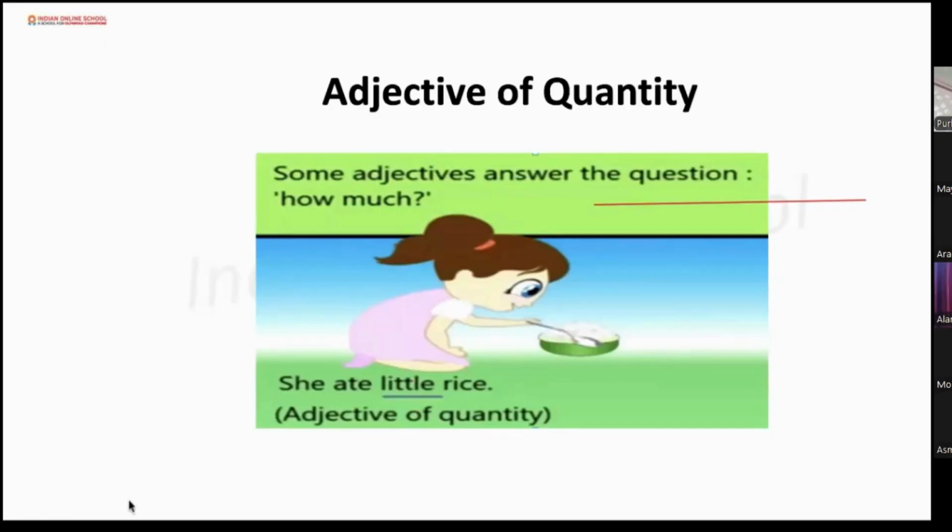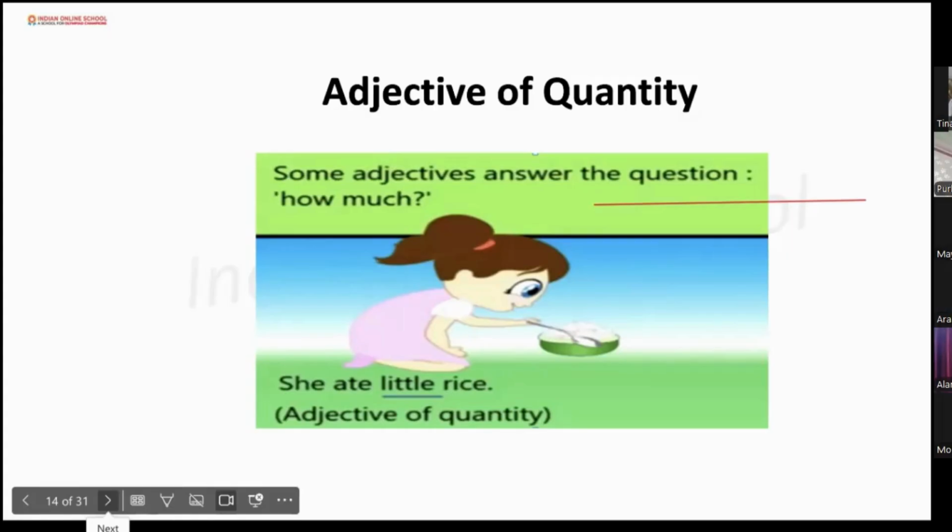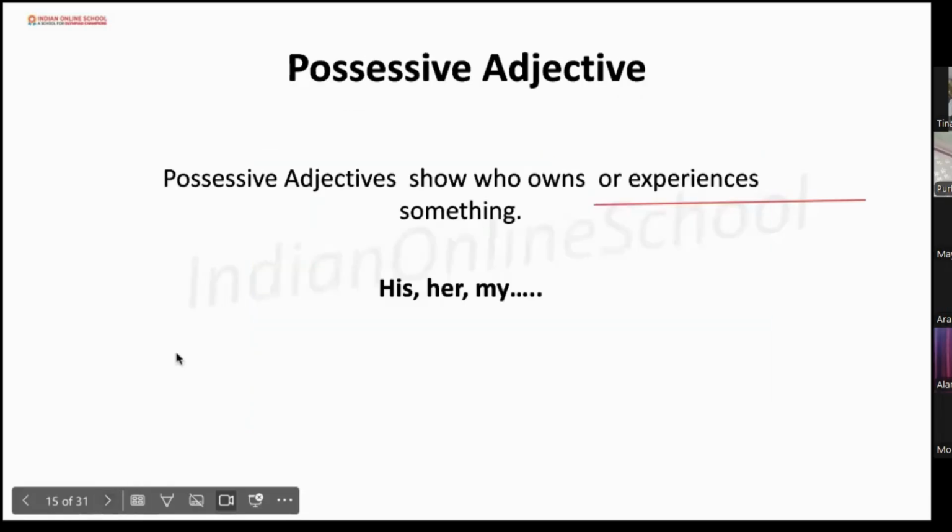Sharvish, can you please give me an example of adjective of quantity? Little water. Okay. Can you give me a full sentence? There is little water in the jug. Okay, very good. Here, the adjective of quantity is little, right? So we have learned the adjective of quality, we have learned the adjective of quantity.